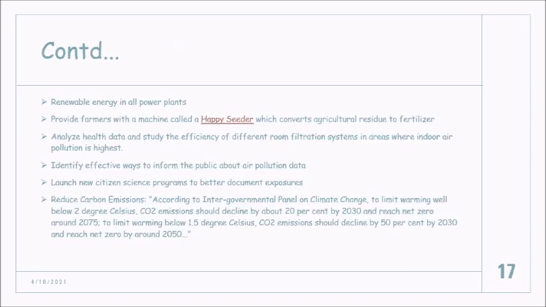Also renewable energy, a very powerful source, can be given to all the power plants, which is very important. And they are also giving something called a Happy Seeder, which converts the residue into fertilizers.